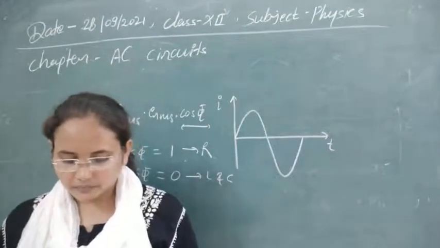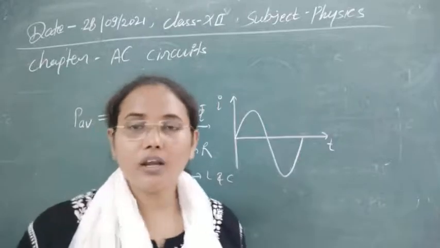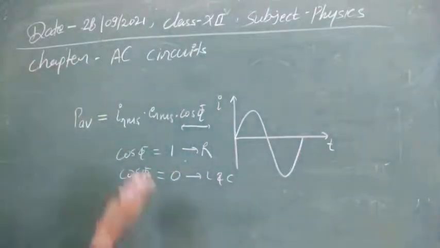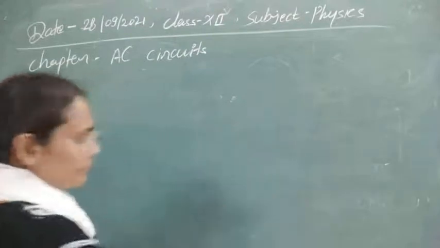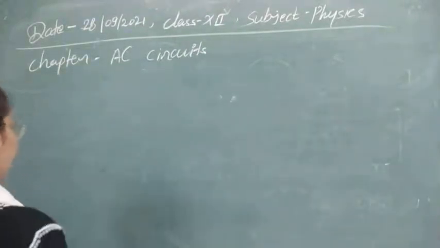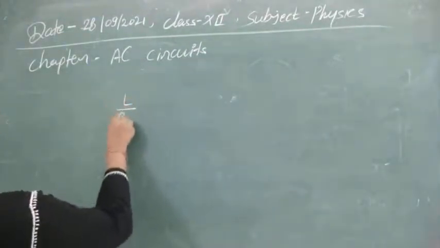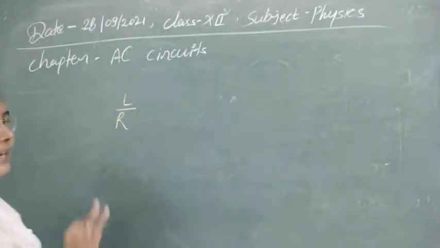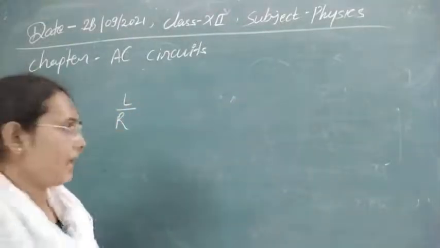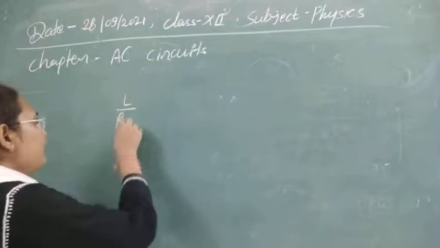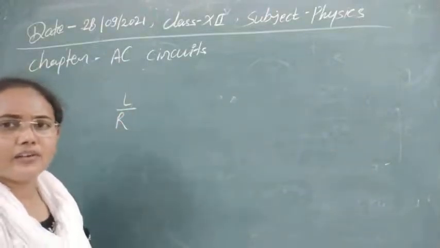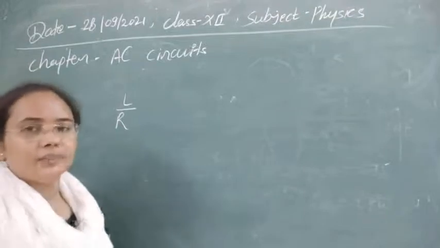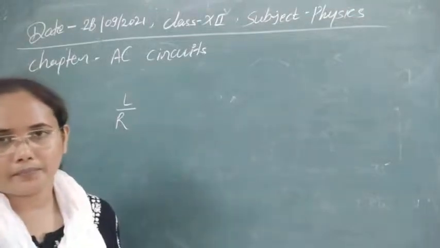Next question. The dimensional formula of L by R is similar to that of. Let's see what L by R is. You can calculate its dimensional formula with the help of the dimension of inductance and the dimension of resistance, and if you solve it, you will find this is the dimension of time.